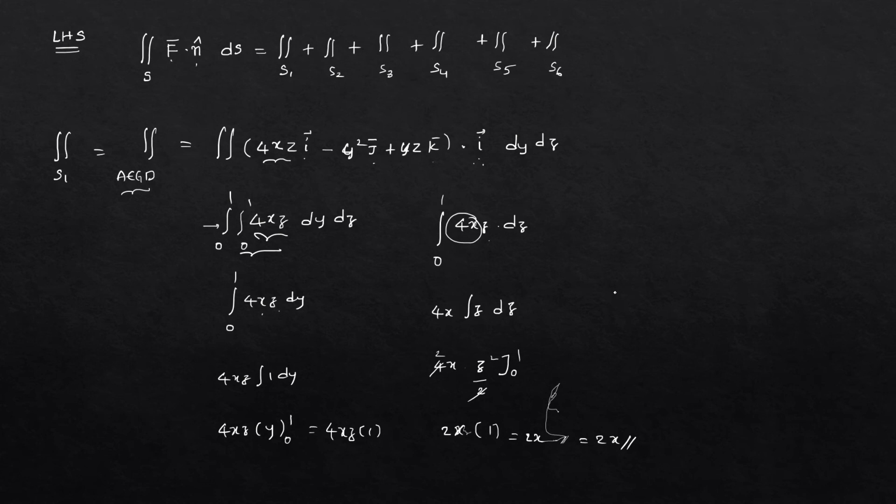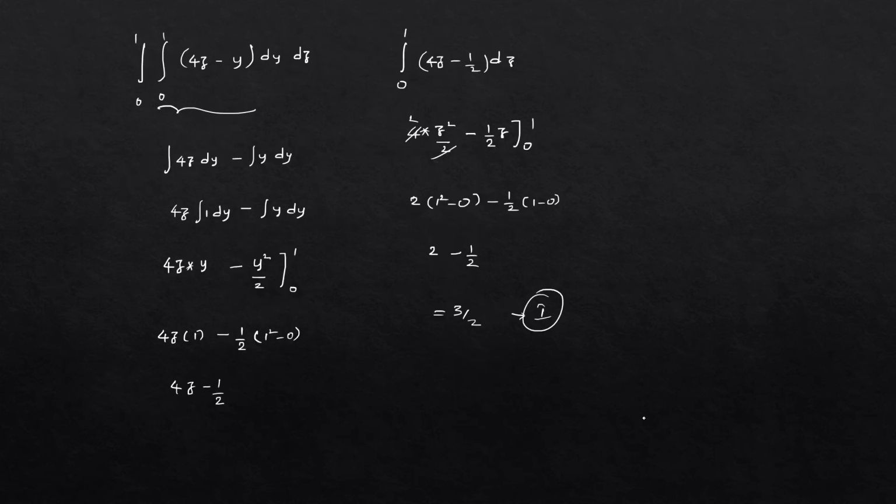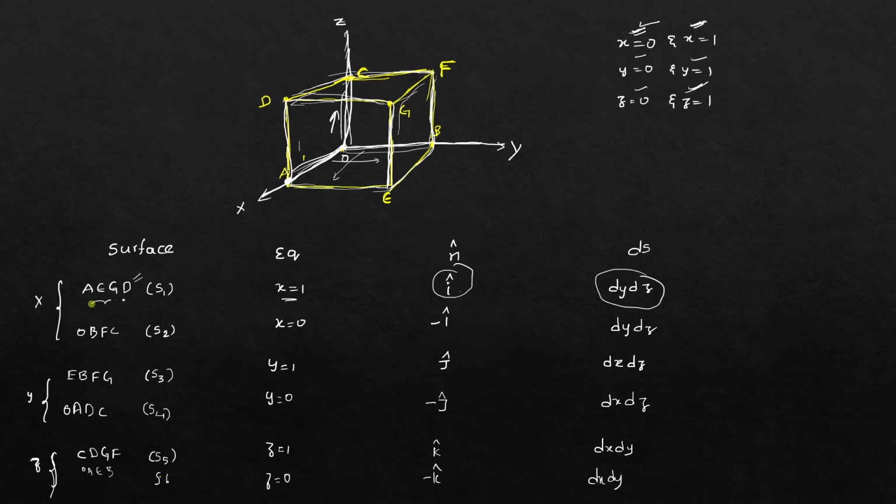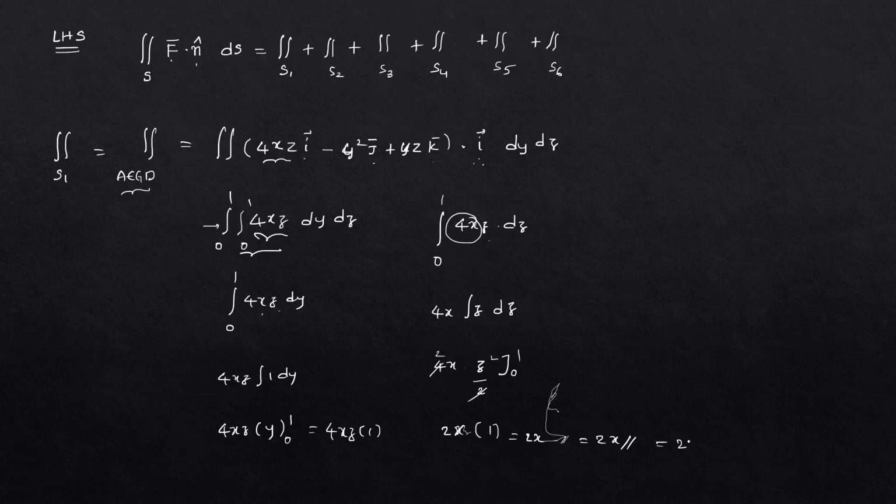In a similar manner, we have to find every integral. But since the x value is 1, we know that. Why? Because on the AEZD plane, what is the x value? It is 1. So we'll be substituting here 2 into 1. The value is 2.